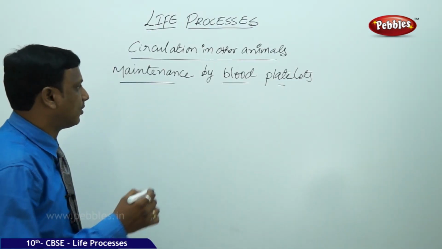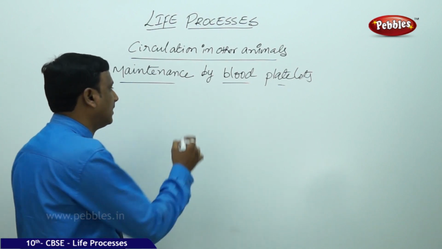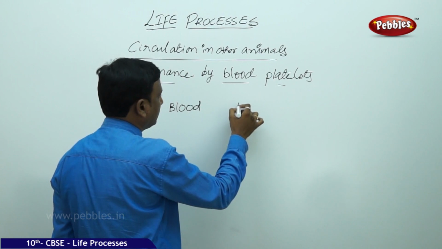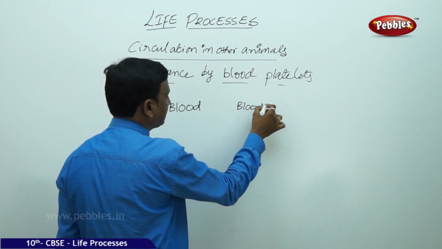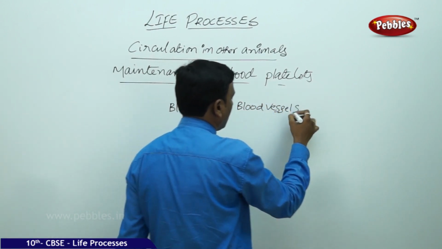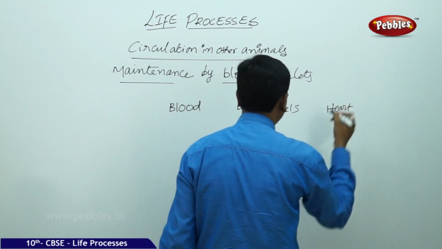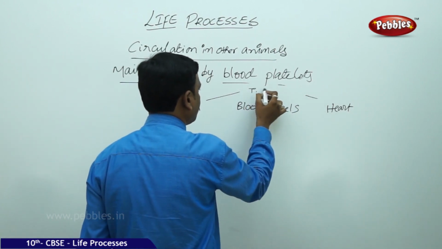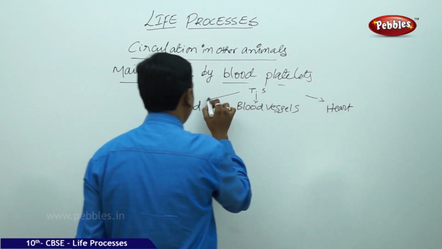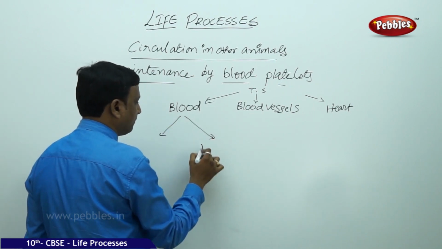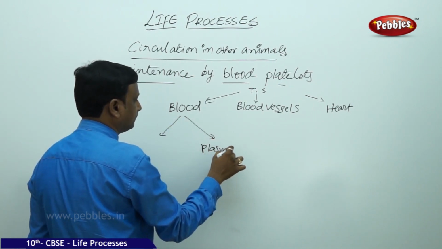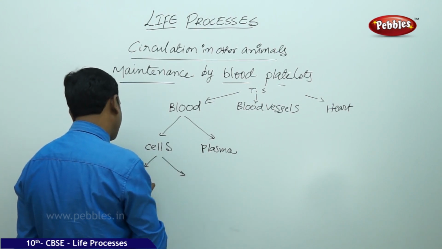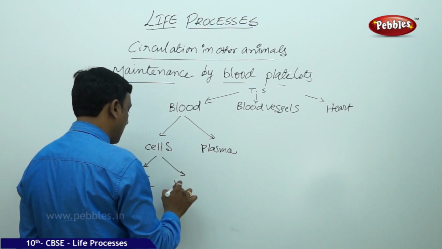So when we were discussing the different parts of the transport system, we discussed it there. The transport system consists of blood, vessels and heart. So these are the three major parts of the transport system. Among these, the blood consists of plasma and it consists of cells, and among these cells we discussed WBC and RBC.